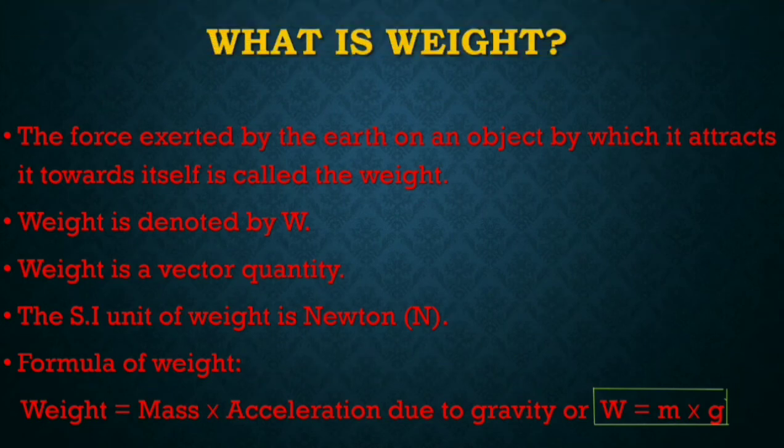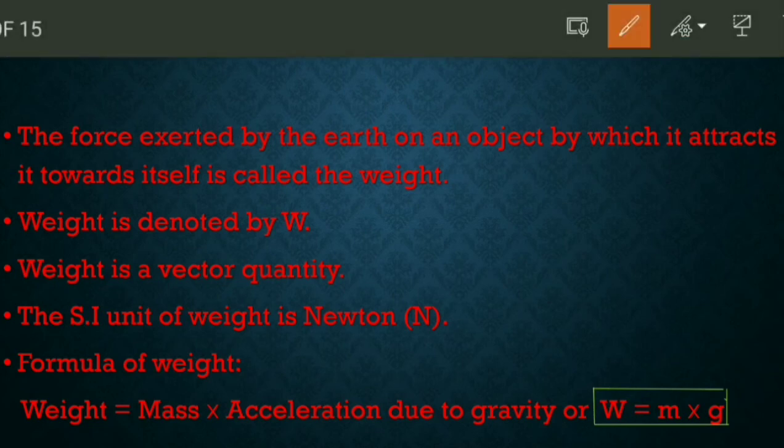Now we have to study what is weight. After that we will study the difference between mass and weight also. First, what is weight. The force exerted by the earth on an object, by which it attracts it towards itself, is called the weight. Remember, weight is a force. The force exerted by earth on an object means, as we stand on the surface of earth, the earth is pulling us with a force. That force is called weight.